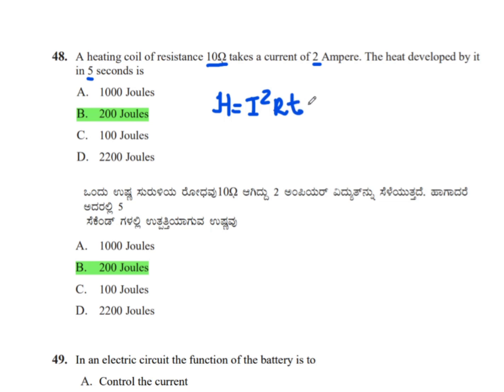Now H equals, what is I? I value is 2, that is 2 square is 4 into resistance is 10 into time is 5 seconds. Now 4 times 10 is 40, 40 times 5 is 200. Therefore, 200 joules of heat is developed in the heating coil.